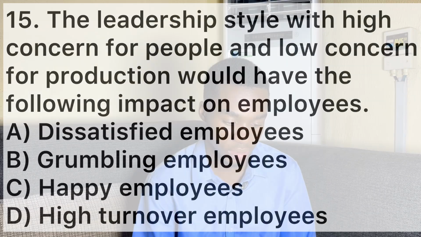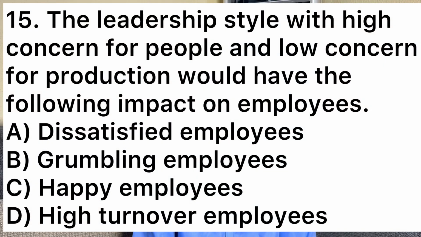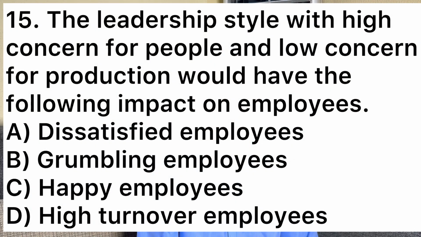Now let's move on to number 15. Number 15 says the leadership style with high concern for people and low concern for production would have the following impact on employees. A, dissatisfied employees. B, grumbling employees. C, happy employees. D, high turnover employees. So the answer is happy employees, because once you focus a lot on the people, obviously they are going to be happy. They don't really care about the production. So long as you are giving your attention to them, they're going to be happy. So the answer is C. Yeah, so that's it for number 15. Now let's move on to number 16.